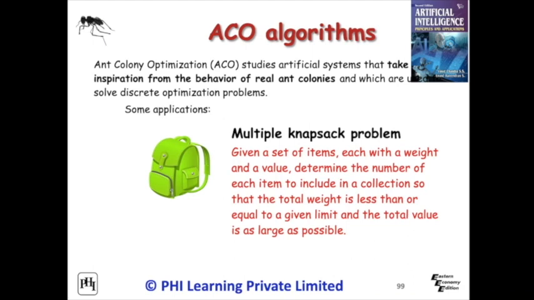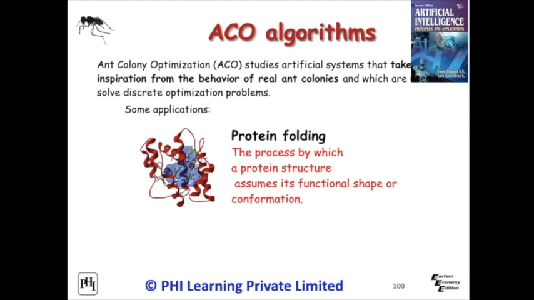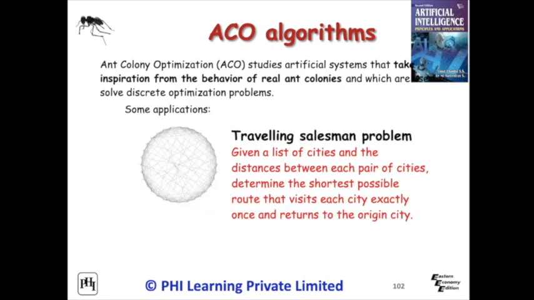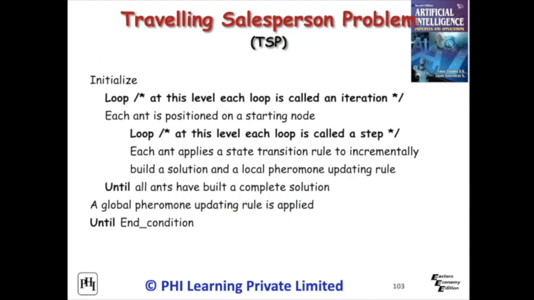Multiple knapsack problem states that given a set of items, each with a weight and a value, determine the number of each item to include in a collection so that the total weight is less than or equal to a given limit and the total value is as large as possible. Protein folding is the process by which a protein structure assumes its functional shape or conformation. In data mining, the computational process of discovering patterns in large data sets. Also our traveling salesman problem, as we have mentioned earlier. This is the procedure of the traveling salesman problem.